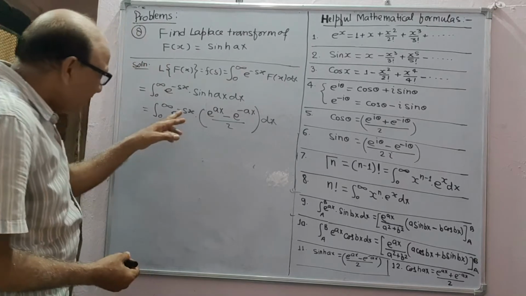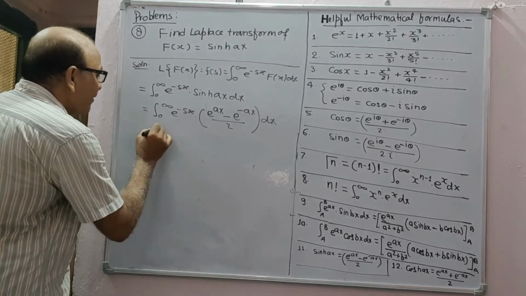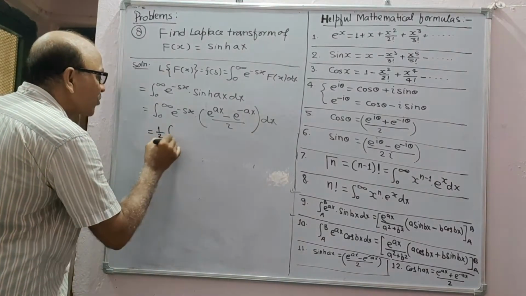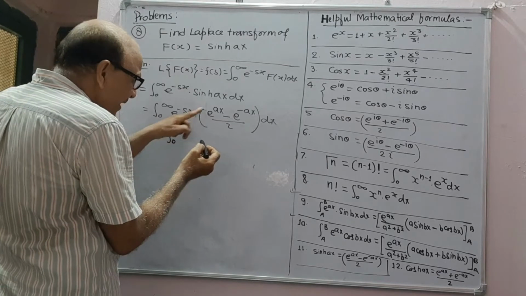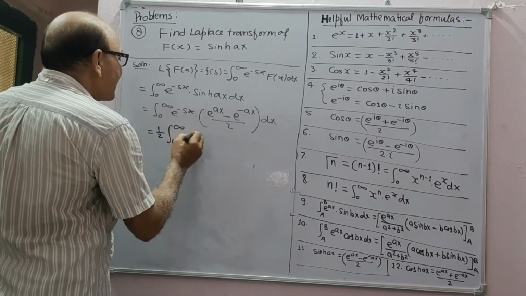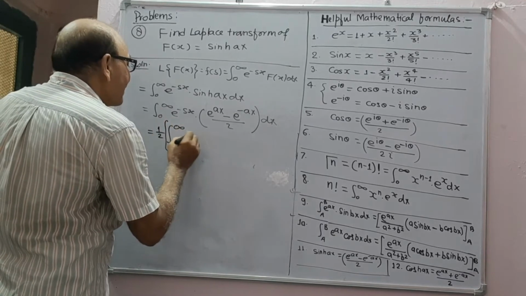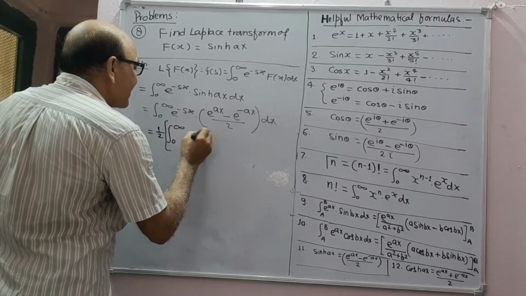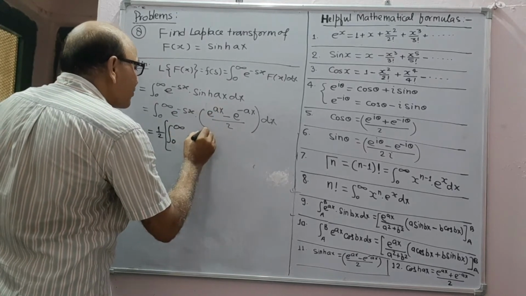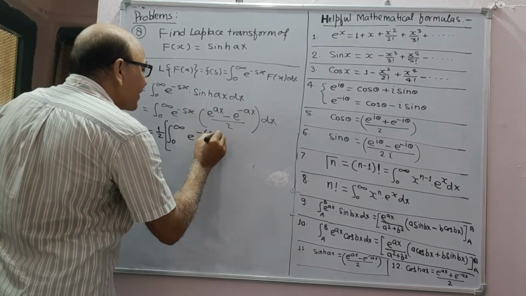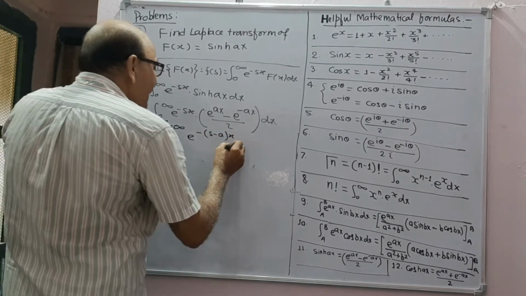Now this can be written as 1 upon 2 times the integral from 0 to infinity. After opening the bracket we get two terms. One is e to the power minus, this into this, so minus (s minus a) x dx.